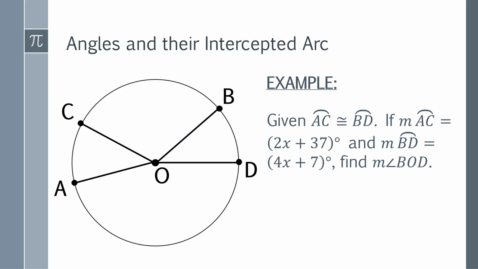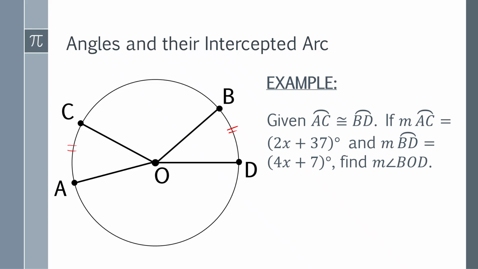Since the measure of AC is 2x plus 37 and the measure of BD is 4x plus 7, take a look at this one. We have here AC is congruent to BD.